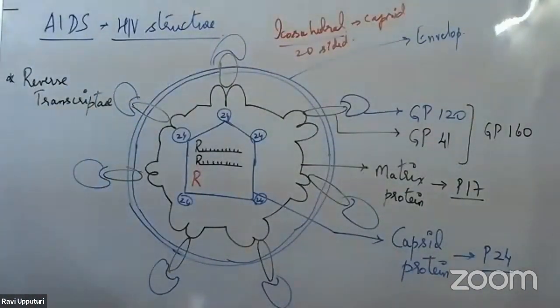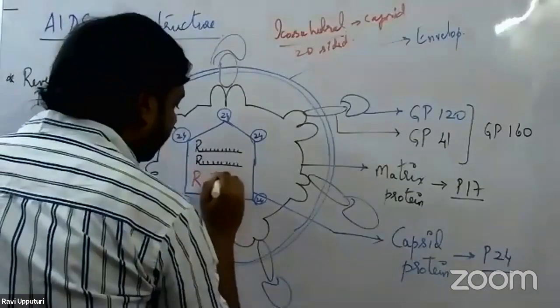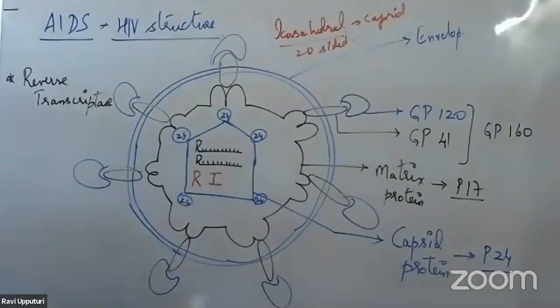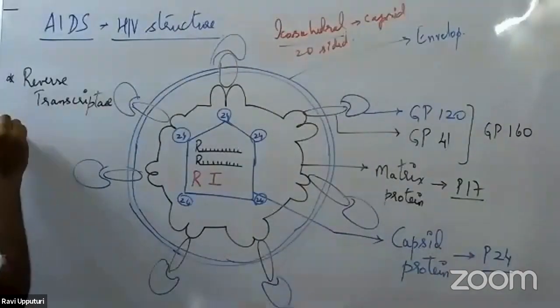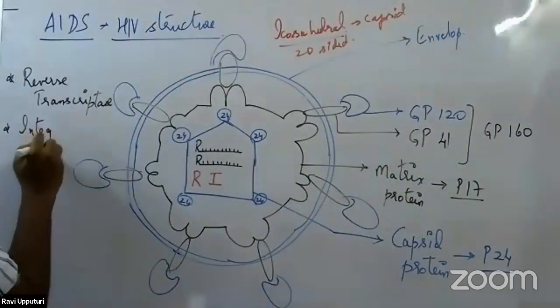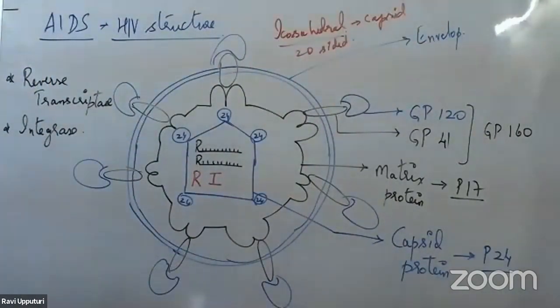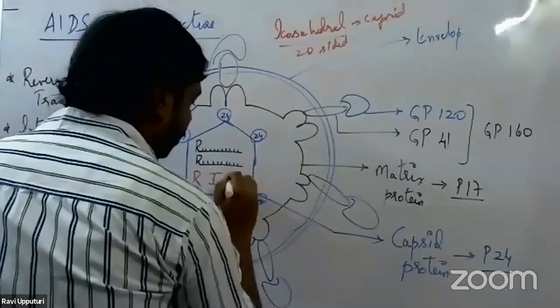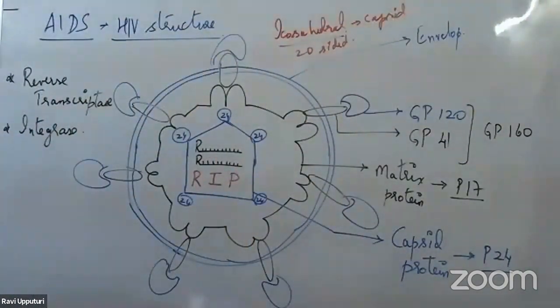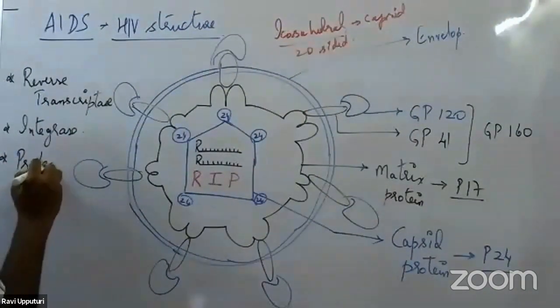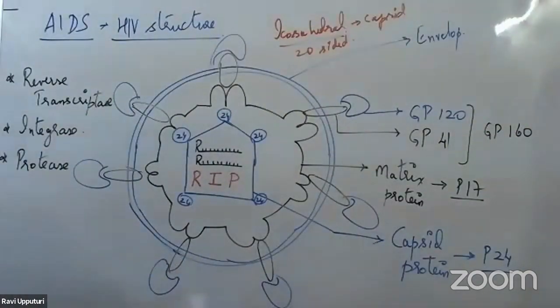The second enzyme stands for I, which stands for integrase. The last enzyme is P. So you can just remember it as RIP. P stands for protease. So three enzymes are present inside the capsid: reverse transcriptase, integrase, and protease.